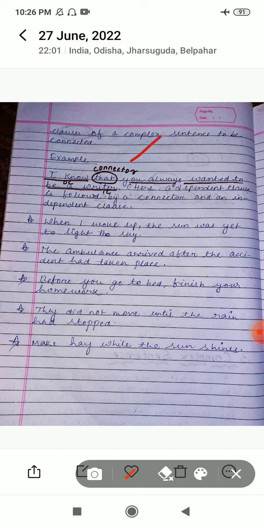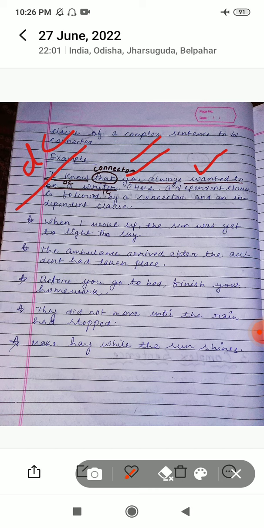I know is the dependent clause here. And you always wanted to be a painter is the independent clause because it is conveying the full meaning. It is giving us a complete sense. That is why here the dependent clause is connected with the independent clause with the help of a connector, that. So we can call them complex sentences.